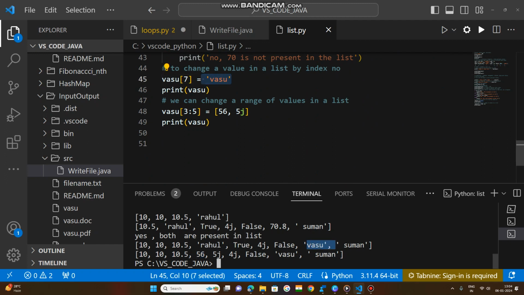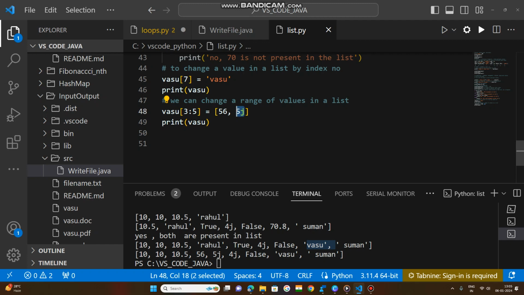Okay, after that, here I have mentioned a single index, but here we change a range of values in a list. A range of values means a range of indexes, I have mentioned 3 to 5. Whatever values you have passed here, 56 will be replaced at the third index, then 5j at the fourth index.